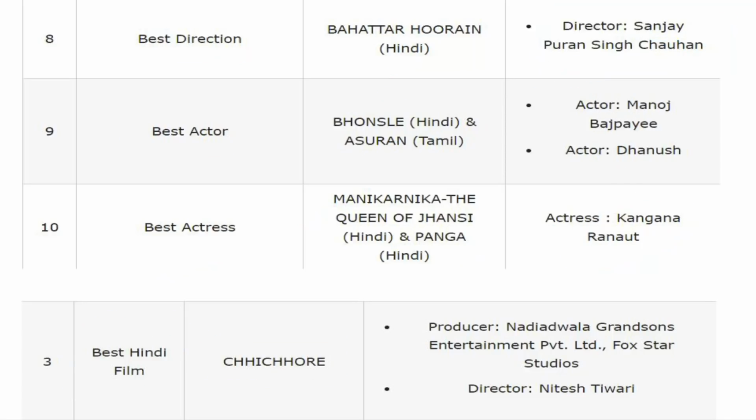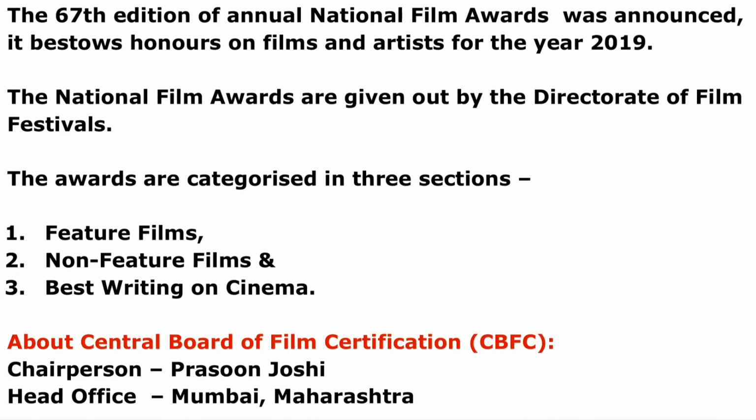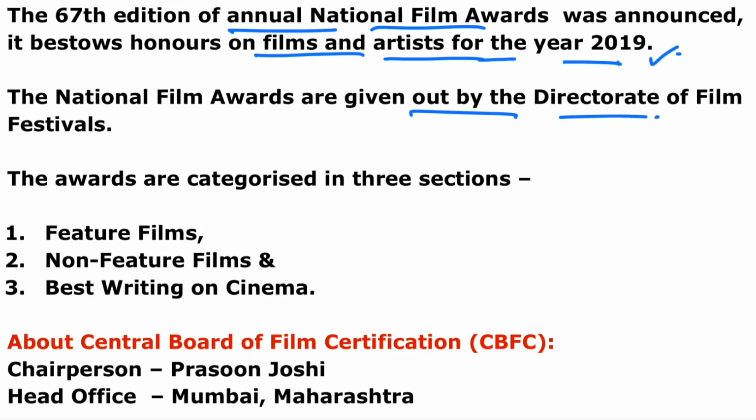You can see here best direction, best actor, best actress, and the best Hindi film. So you can see here this 67th Annual National Film Awards bestows honor on the films and artists of the year 2019. The National Film Awards are given out by the Directorate of Film Festivals. All the films which come under the Central Board of Film Certification are honored with the prize. And the awards are categorized under three sections, like feature films, non-feature films, and best writing on cinema. So there are so many awards.